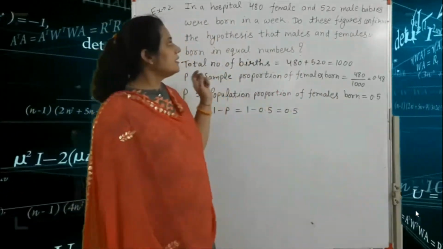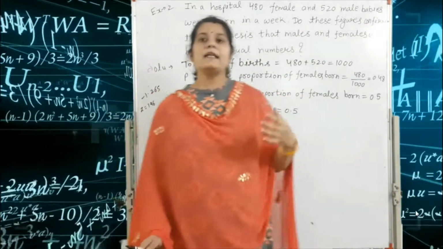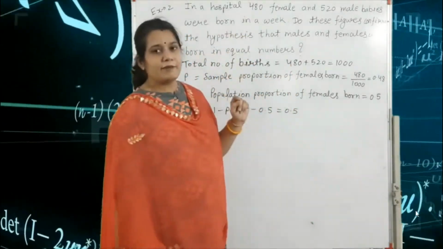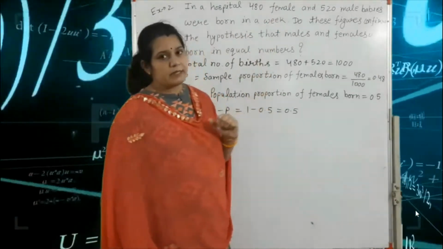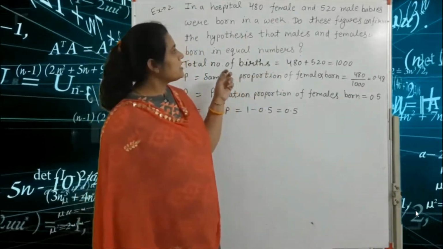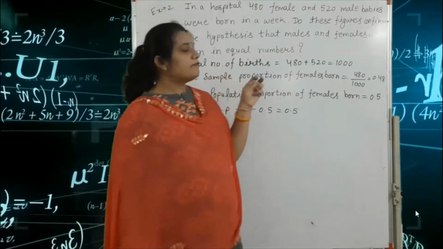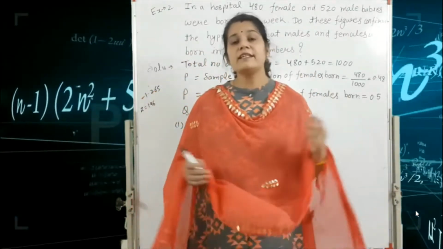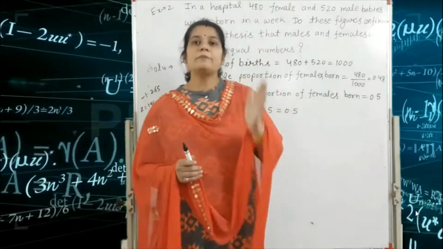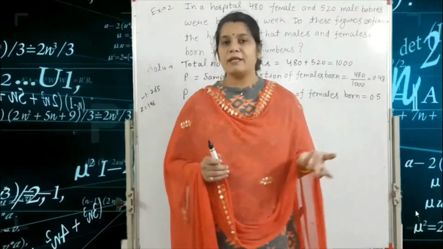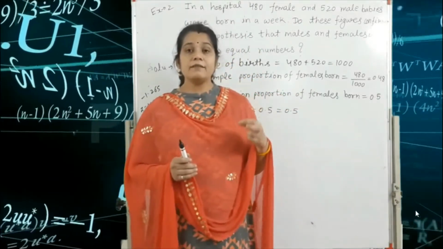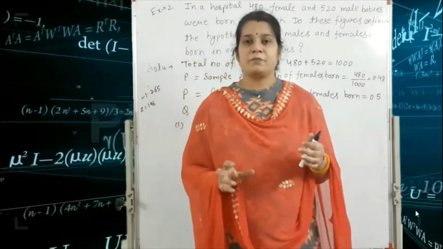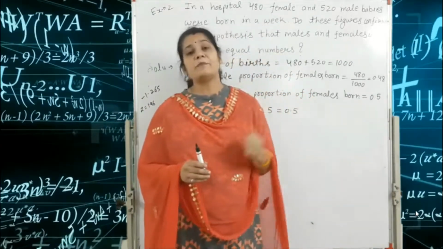So here in this question, given that male and female babies were born in a hospital, 480 female babies and 520 male babies. The hypothesis claimed that males and females were born in equal numbers. We are given only the numbers of female and male babies, but we are not given the population in percentage form.